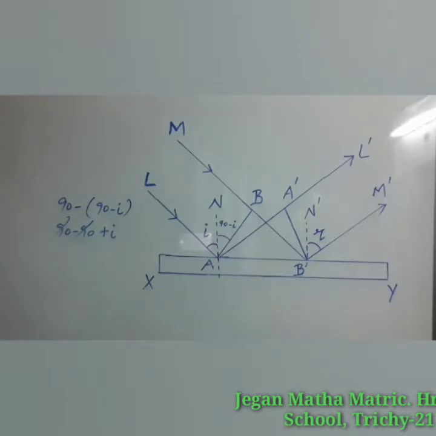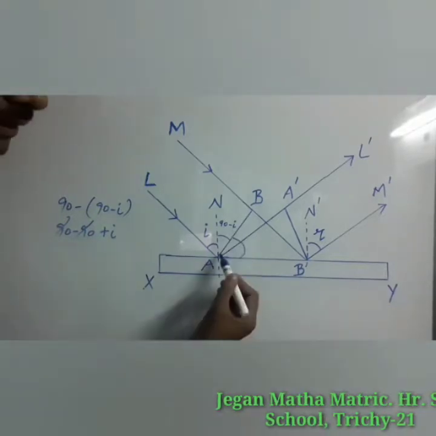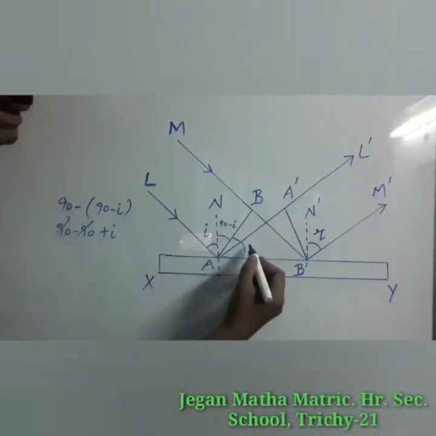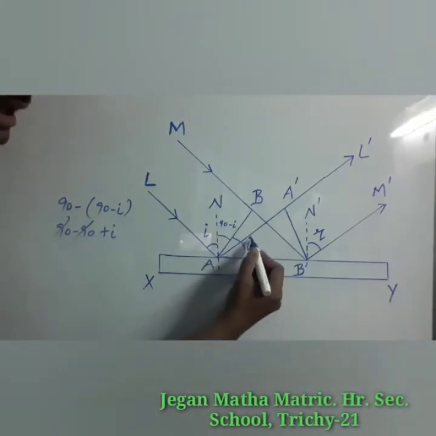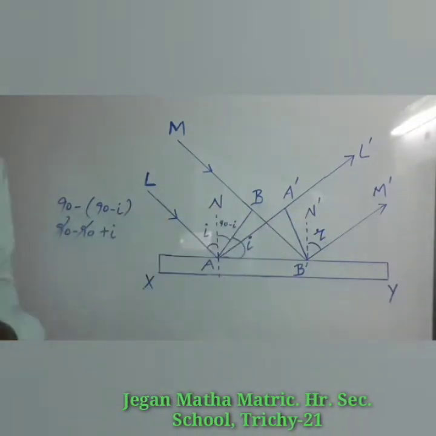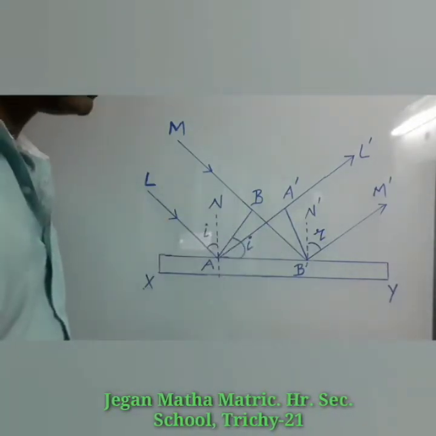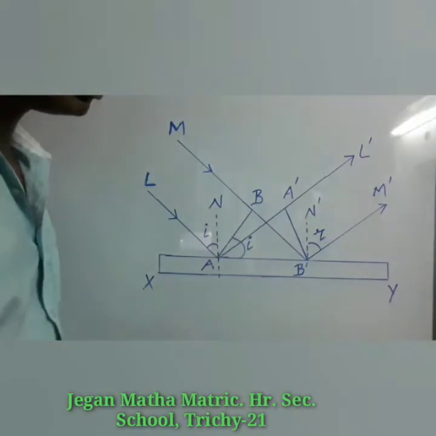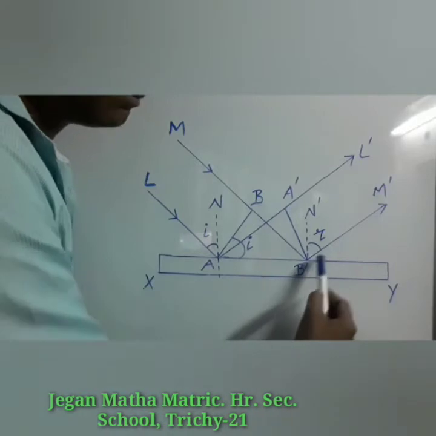That is i. So the angle between the incident wavefront AB and the reflecting surface can be noted down as i. In your book they are given directly. The reflected wavefront A'B' is perpendicular to the reflected ray B'M'.